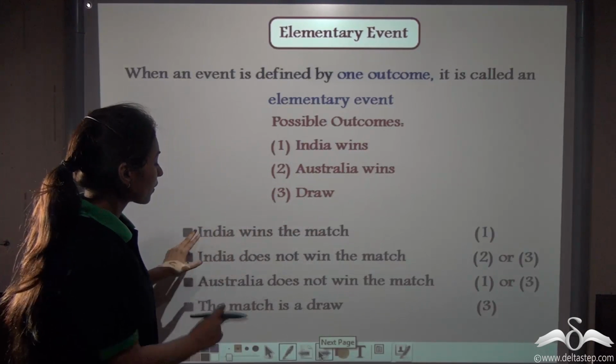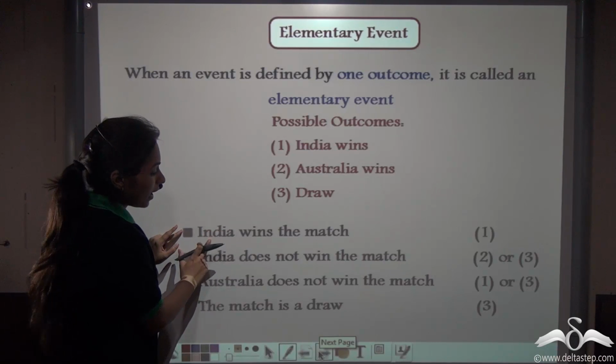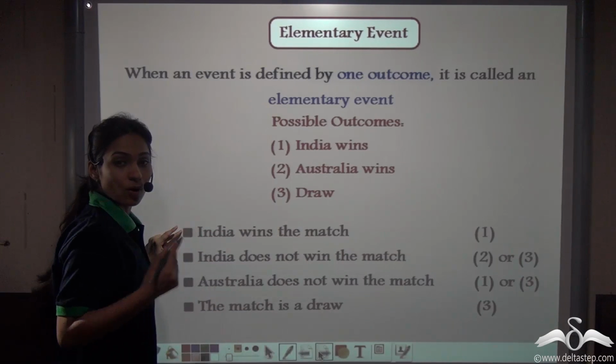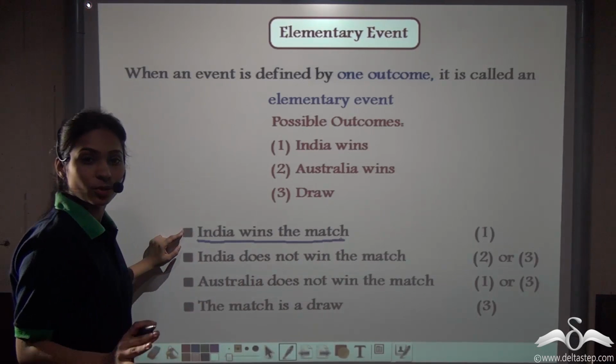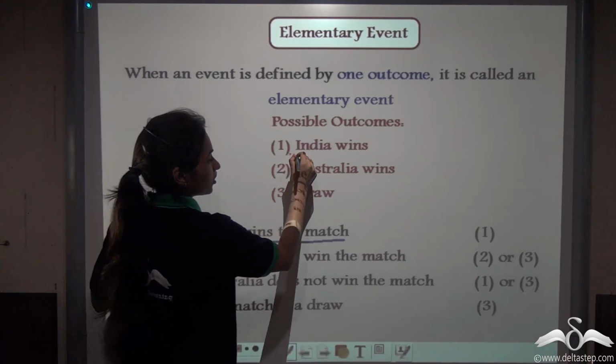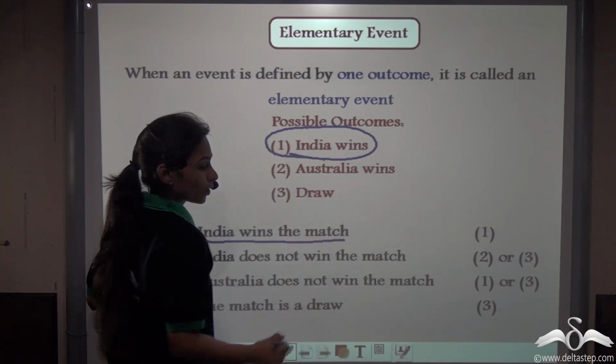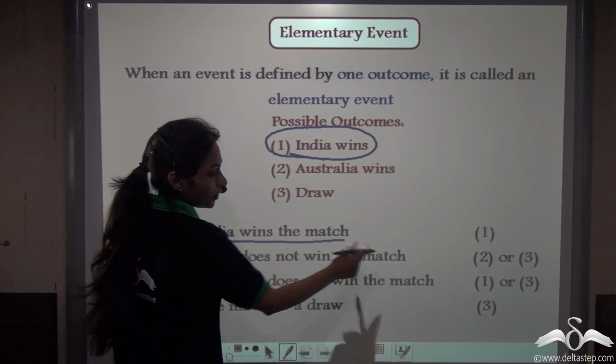Now let's see these events where India wins the match. If I want to take out the probability of India winning the match, what information do I require? I require the information of India's winning. So I need only one sample point, that is number 1.